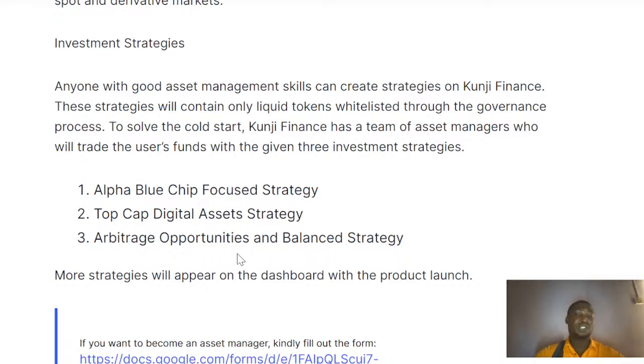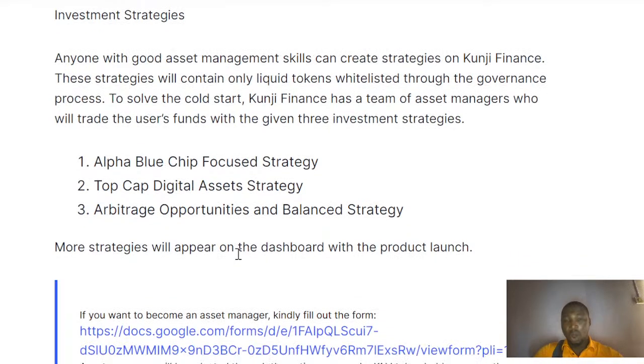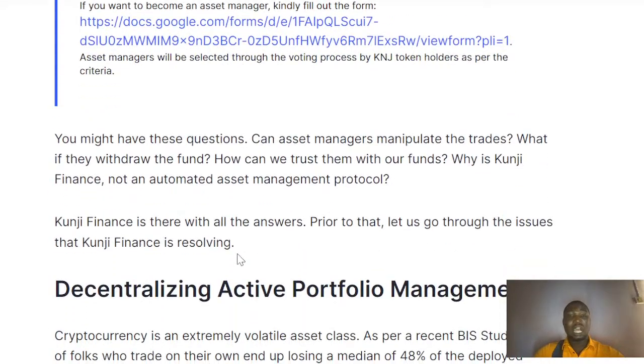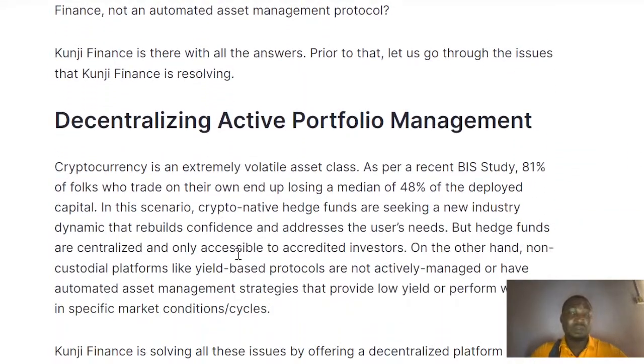Now the first strategy that you have is the Alpha Blue Chips focus. We have the top capital digital assets, the arbitrage opportunity and balanced strategy, and others. So all these are different forms of strategy that you can look into when investing.